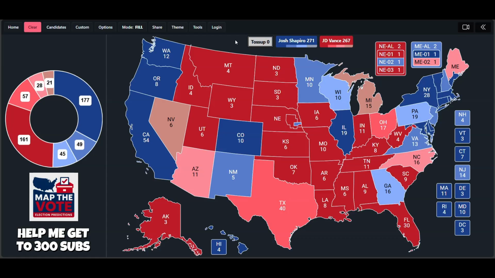I think Shapiro would do very well in the Atlanta suburbs, and I think that J.D. Vance would fail to turn out rural voters in Georgia at the same rates that Trump was able to. So I do think that J.D. Vance would lose to Josh Shapiro. I think Shapiro would beat Vance 271 electoral votes to Vance's 267.